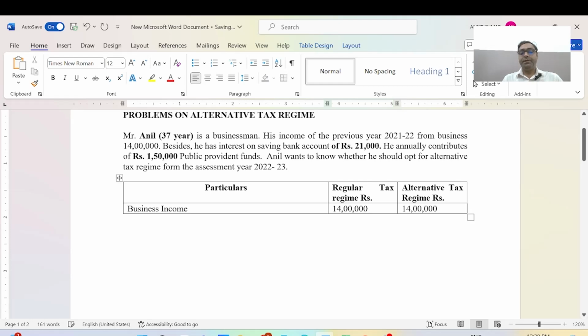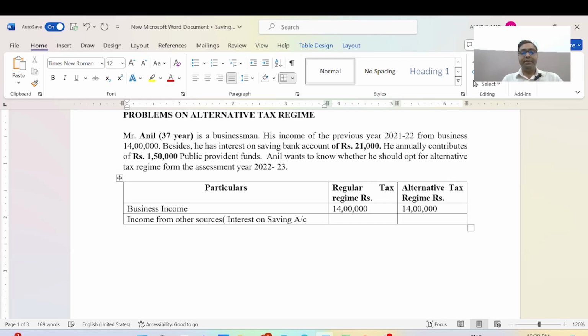Here, he has interest on savings bank account. It will also be added in the income. It is income from other sources, like interest on savings account.